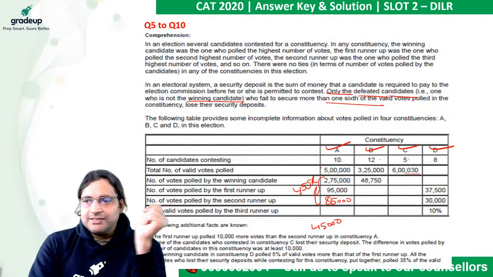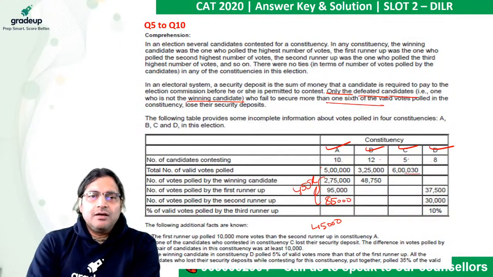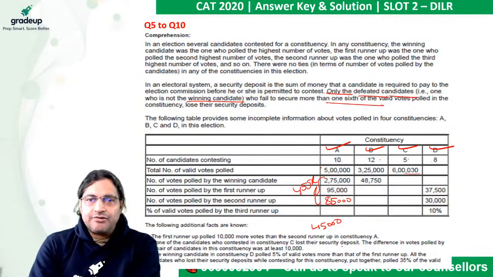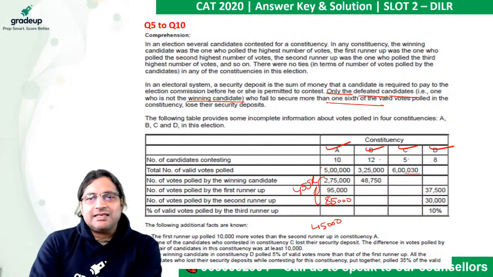Now the next one. None of the candidates who contested in constituency C lost their security deposit. The difference in votes polled by any pair of candidates in this constituency was at least 10,000. So no one lost the security deposit in constituency C. 6,30,000 divided by 6 is 1,05,000 votes. So you need to get 1,06,000 votes in order to get back your security, and no one lost the security deposit here.